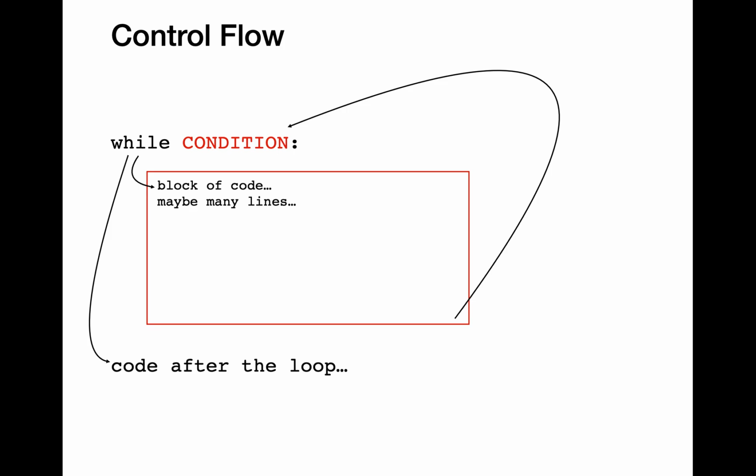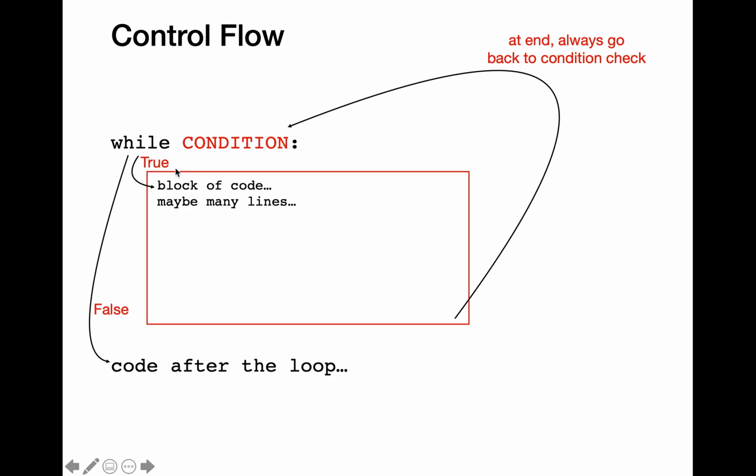Let's understand the control flow aspect of a while loop. Every time you run the while loop, your condition is going to be evaluated. As long as your condition is true, you're going to execute the lines of code within the loop body. Immediately after you're done executing the last line of code within the loop body, you're going to go back to the condition and check it one more time.